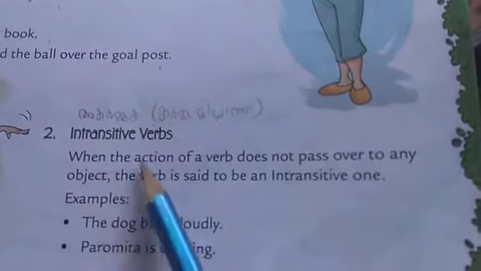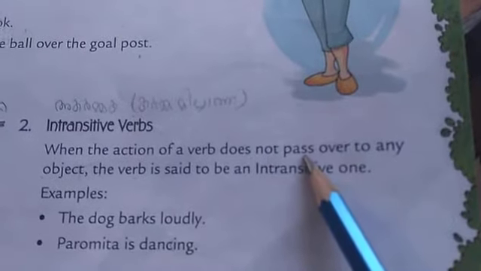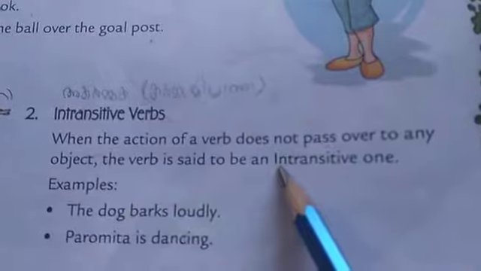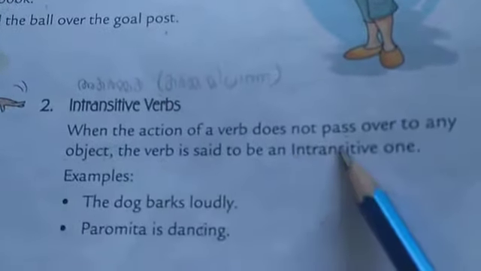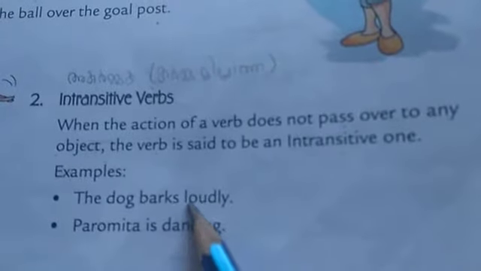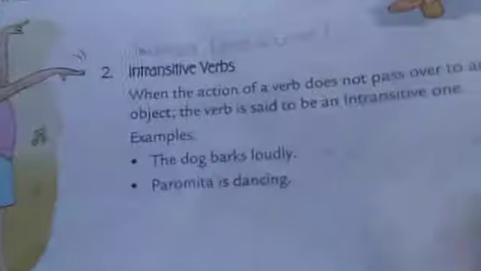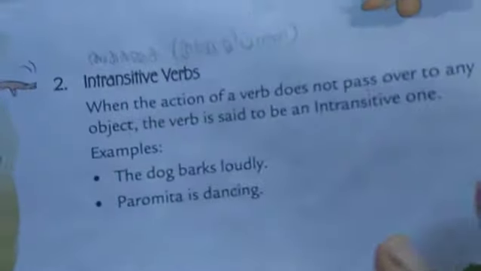Intransitive verb: when the action of the verb does not pass over to any object, the verb is said to be an intransitive verb. That means it cannot have an object. The dog barks loudly and Paromida is dancing. Here, in the case of these two sentences, there is no object.